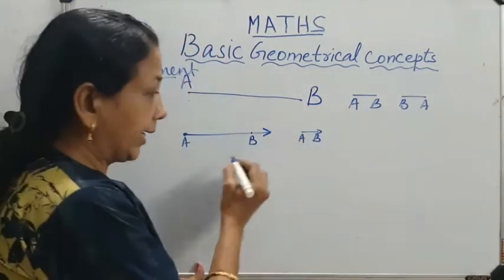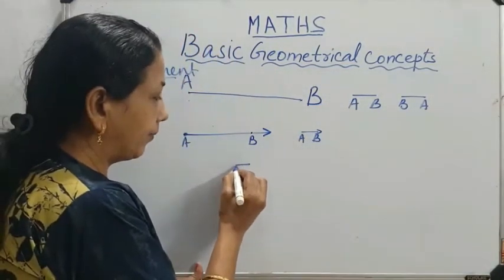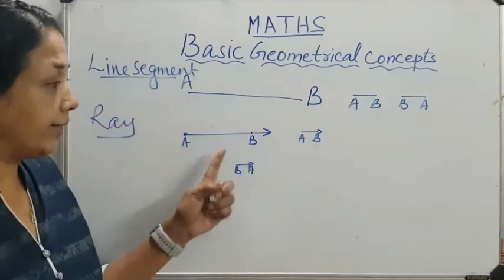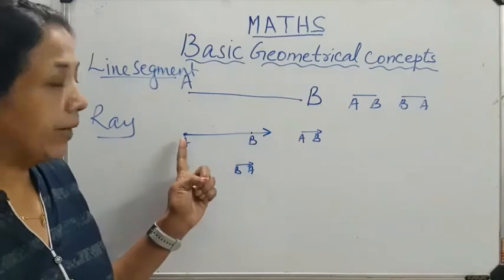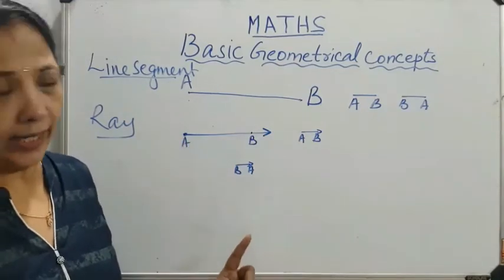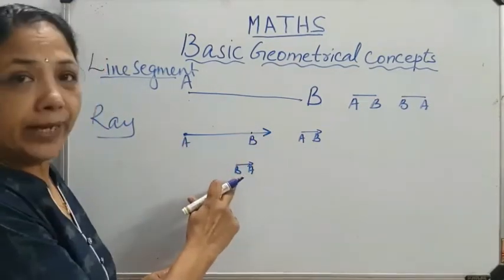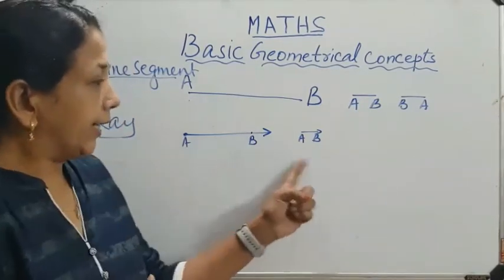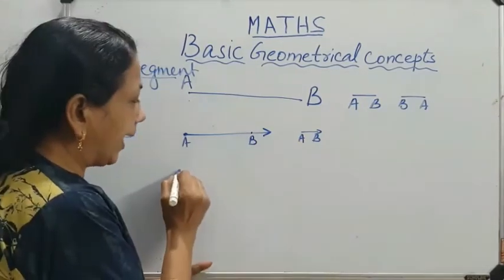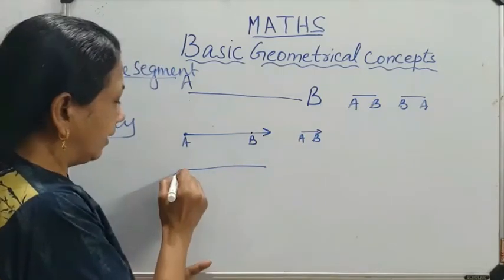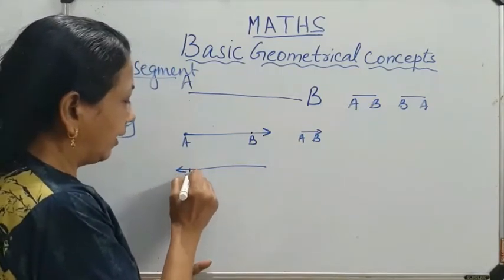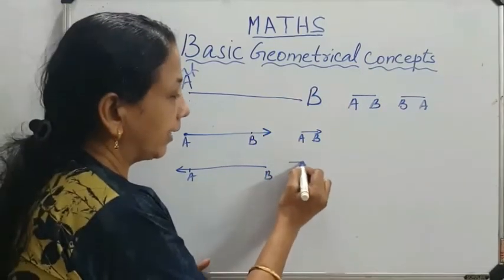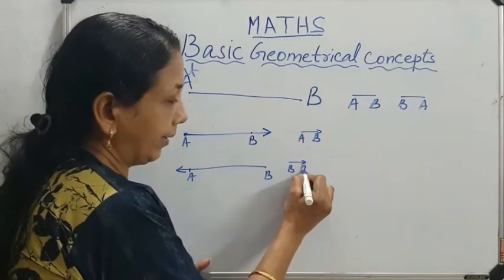Can we write ray BA? No, we can't write ray BA. Ray AB means it starts from A. We can't write ray BA because it is not starting from B. Ray BA you can write like this, with the arrow mark here at A and B here. This one we can write as ray BA, not AB.